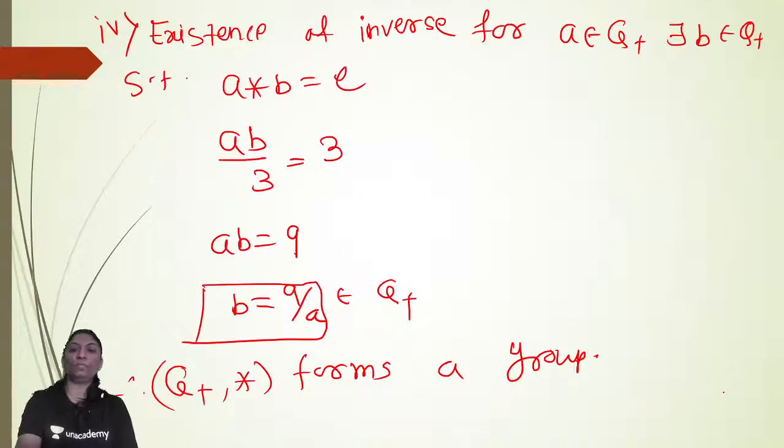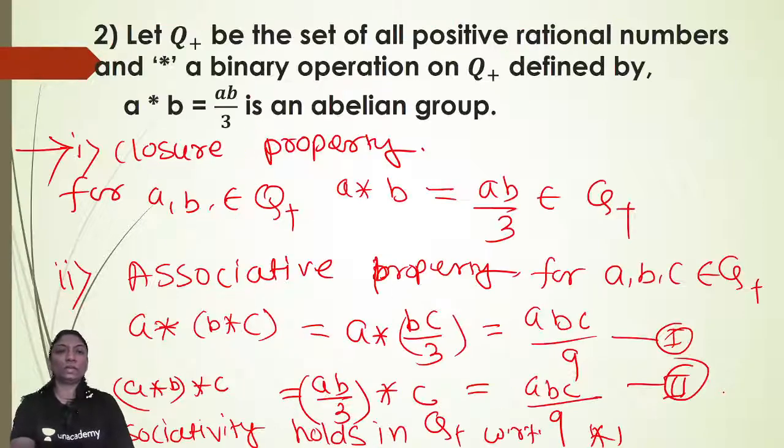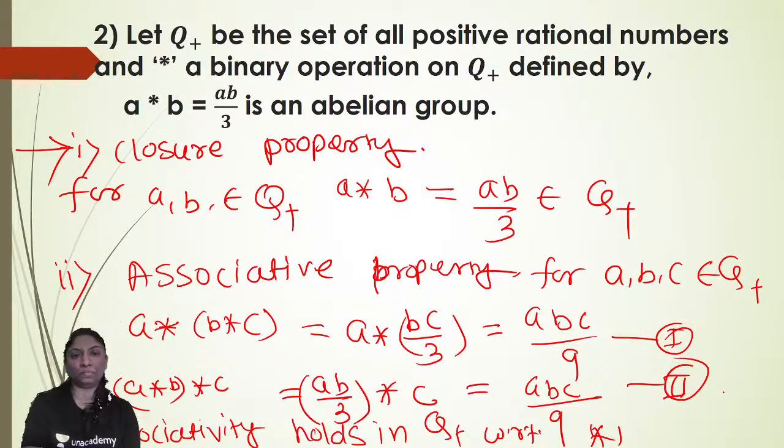That is what we wanted to show. Okay, I hope you are getting it clearly how to show that the given set Q plus, the set of positive rationals, forms an abelian group. Okay.